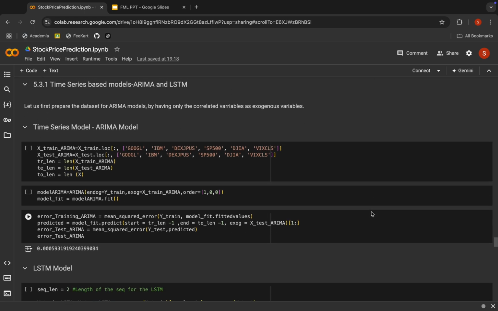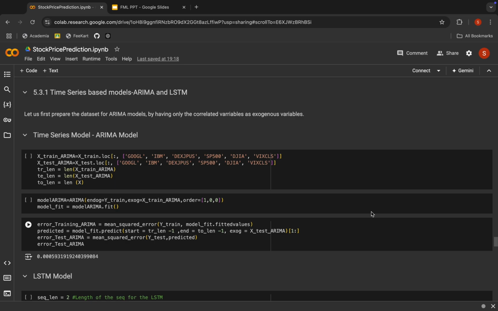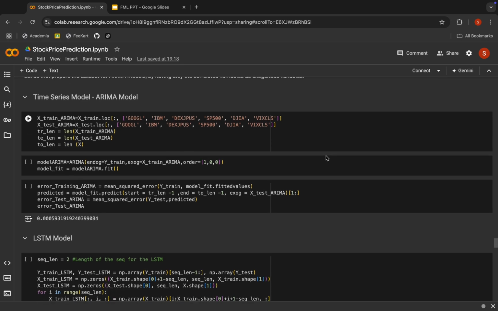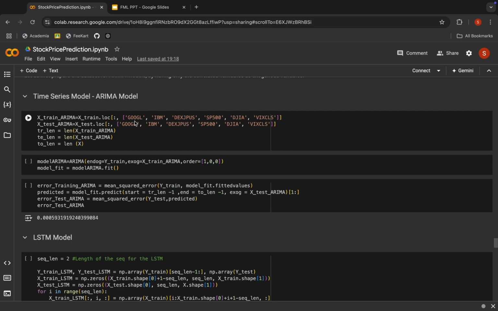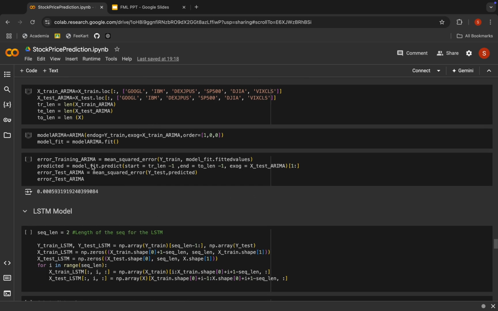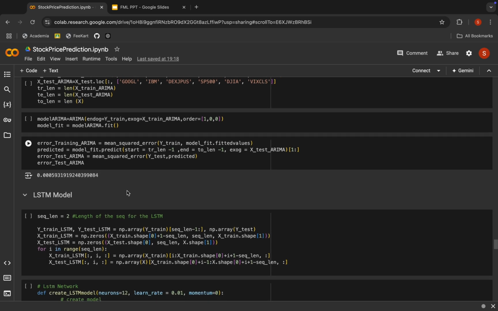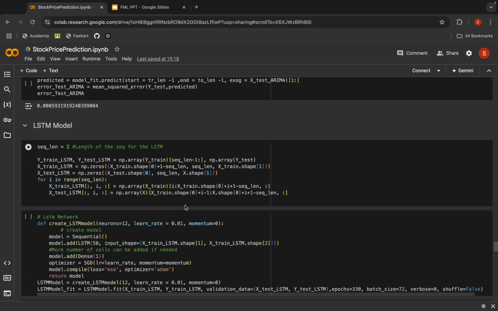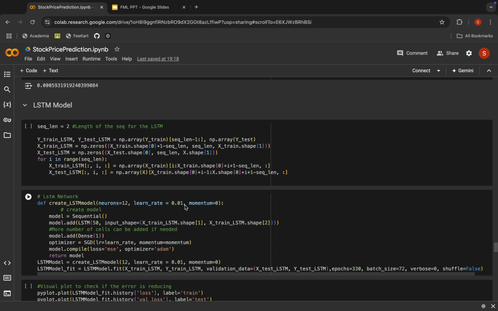Let's move on to time series based models such as ARIMA and LSTM. Let's focus on the dataset for ARIMA models by having only the correlated variables as exogenous variables. Then again we are putting the tickers here for both test and train. We are training the ARIMA and checking the error rate. Error rate is fairly low for the ARIMA model. Then let's move on to the LSTM model.